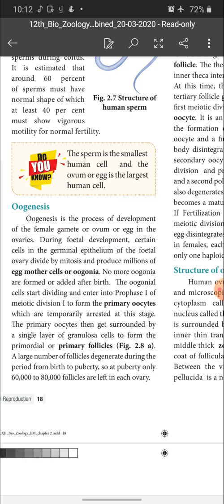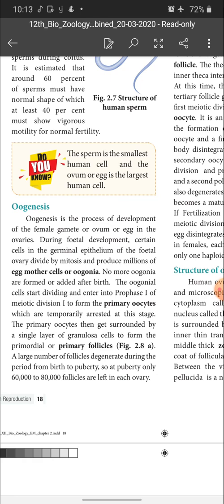See children, inside the ovary during fetal development itself, the follicles start to develop. Certain germinal epithelial cells of the fetal ovary divide by mitosis and produce millions of egg mother cells or oogonia. Actually, oogonia undergo mitosis to produce primary oocyte, which undergoes first meiosis to produce secondary oocyte, which undergoes second meiosis to produce ovum.